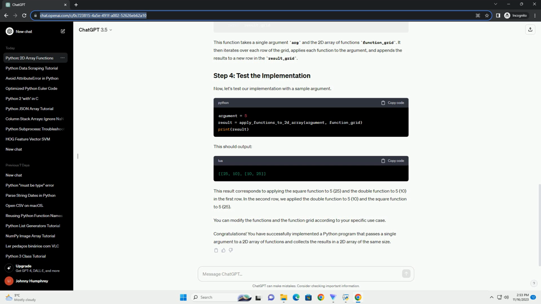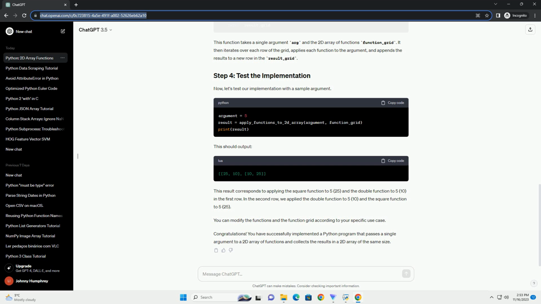Now, let's test our implementation with a sample 2D array as input. In this example, the input array contains a mix of integers and strings. The functions from the function_array are applied to each corresponding element in the input array, and the results are stored in the output_result array. Feel free to modify the functions and input data based on your specific use case. This approach allows for flexibility in handling different types of functions and input data in a 2D array context.